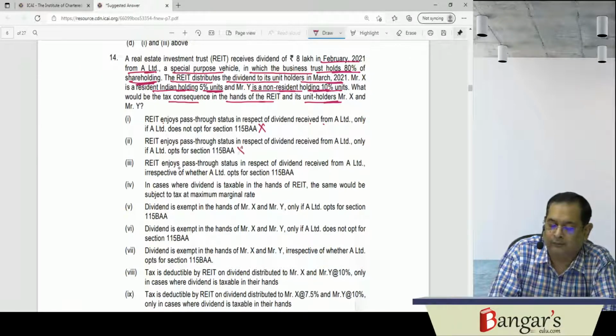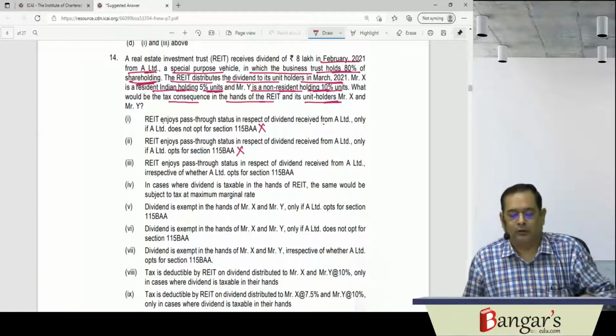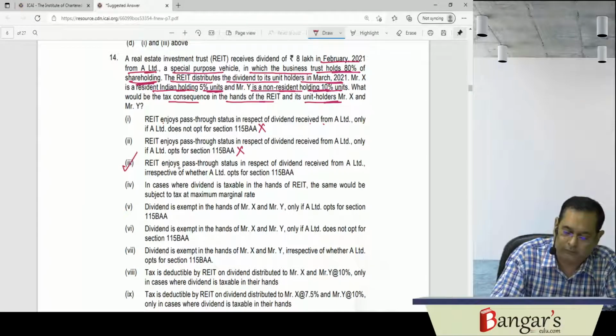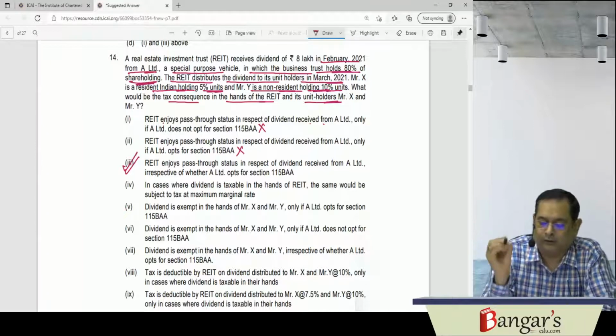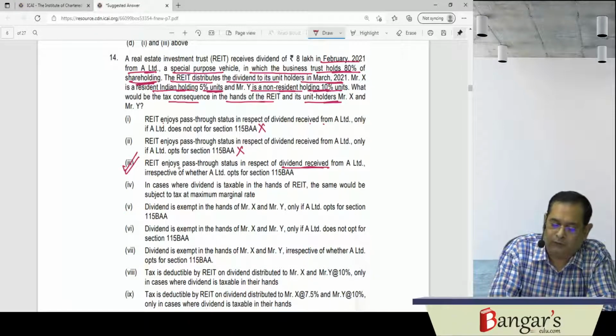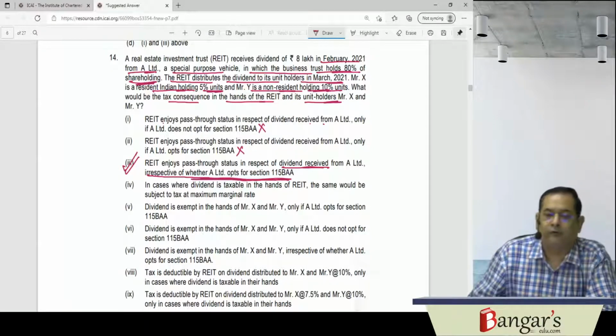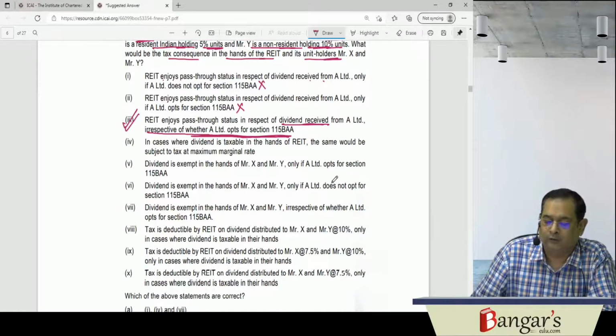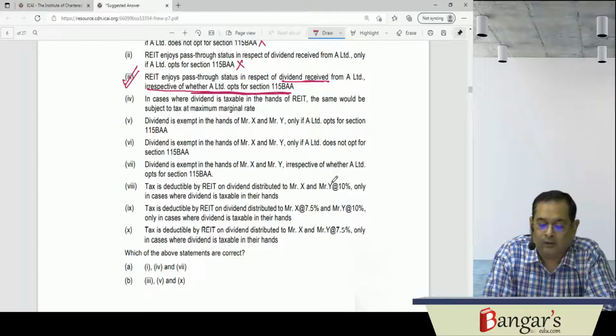115BAA. So that is also not correct. Basically, REIT enjoys the pass-through status in respect of dividend received from A Limited, irrespective of whether A Limited opts for section 115BAA or not. In case where dividend is taxable in the hands of REIT, the same would be subject to what? The maximum marginal rate. That is, dividend is basically exempt in the hands of REIT.